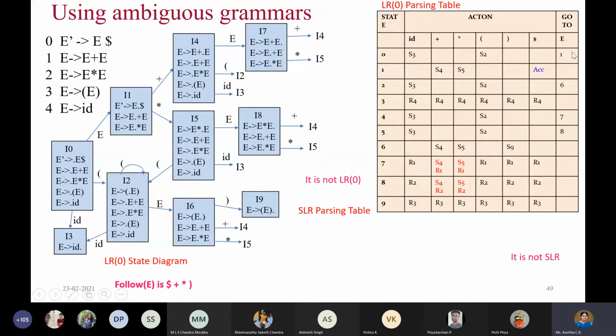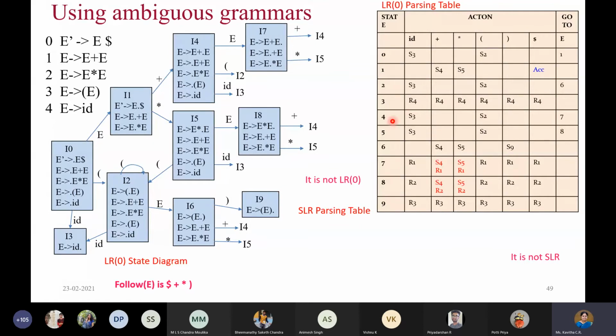At 0, on E it goes to 1, and S3, S2, all these are very common. When you come to state number 3, it is a reduce action. Reduce action means you are going to apply whatever rule number is there, that is rule number 4. So at state 3, you are going to apply rule number 4 for all the terminal symbols, including dollar.